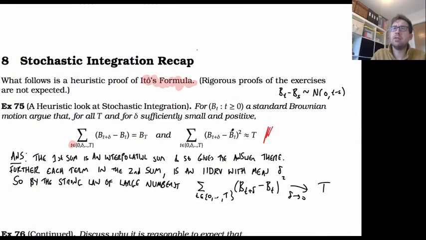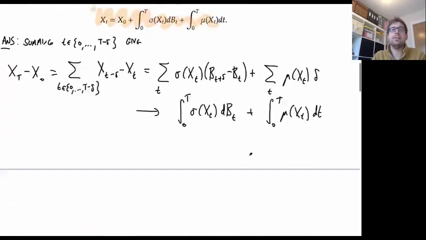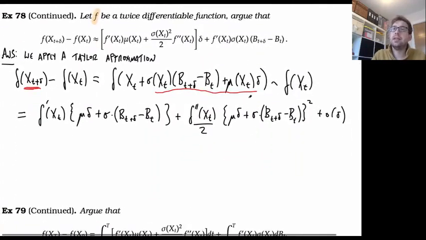Because there's a Brownian motion involved, the sums of squares actually count. Higher order things are not going to count, but if we sum up squares, we get something that counts. So this term summed up a few times is going to compound, and we're going to need the second derivative term. But the other terms are not going to matter.